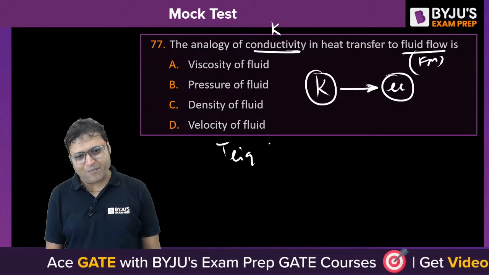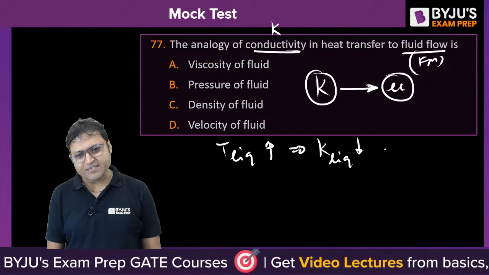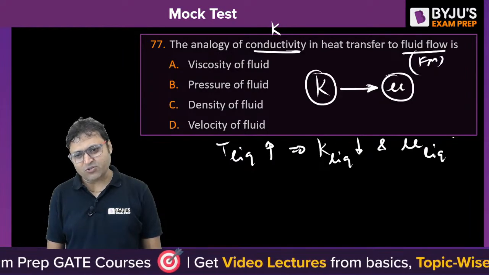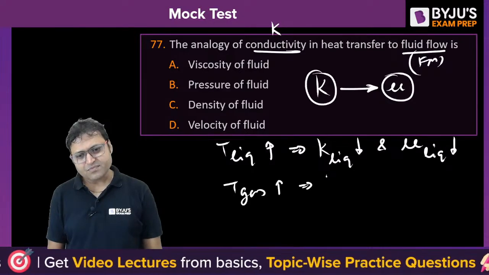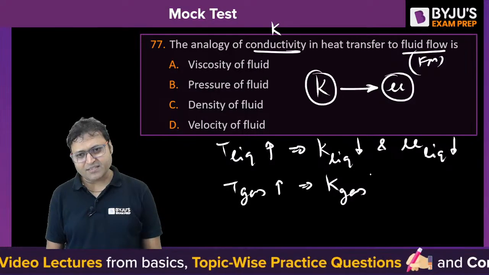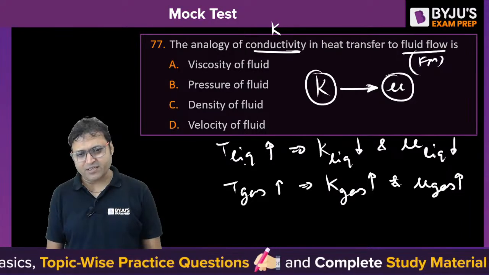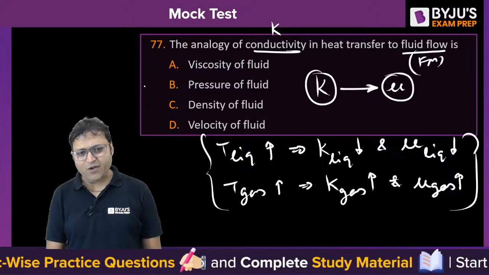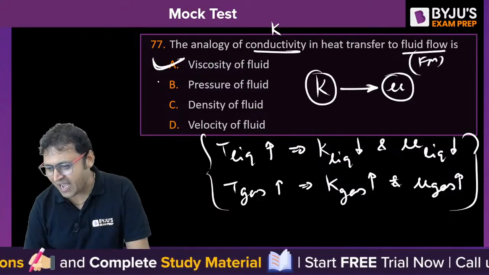As the liquid temperature increases, thermal conductivity of the liquid decreases and viscosity of the liquid also decreases. As the gas temperature increases, thermal conductivity of the gas will increase and viscosity of the gas will also increase. So thermal conductivity and viscosity are analogous to each other.